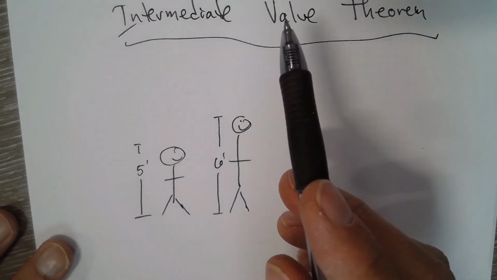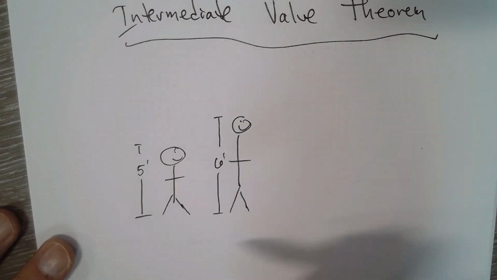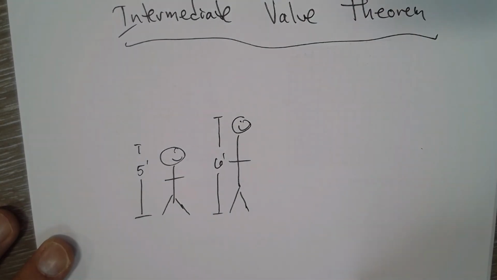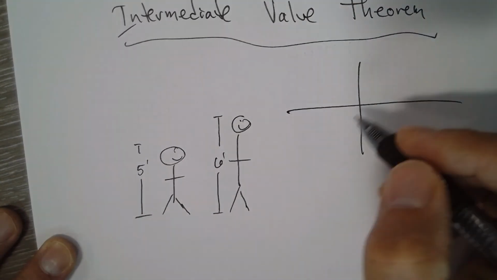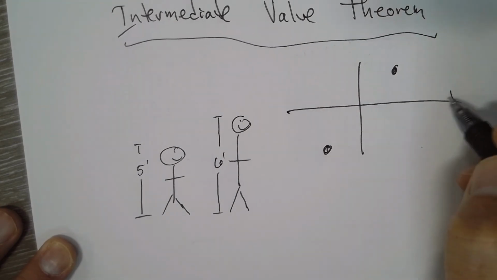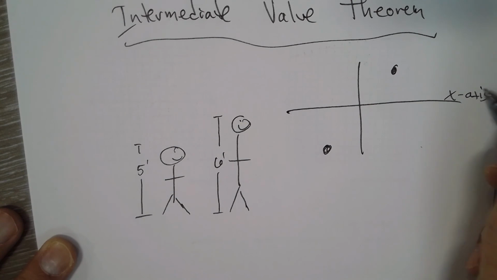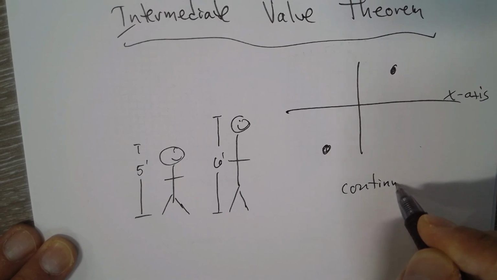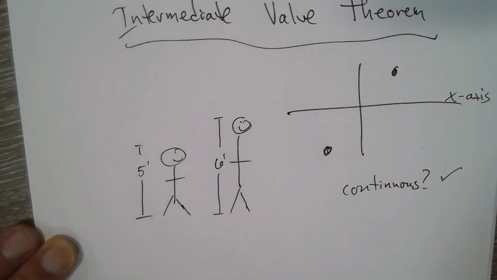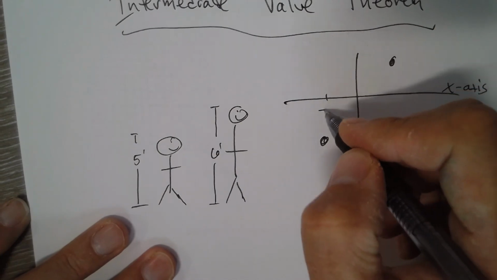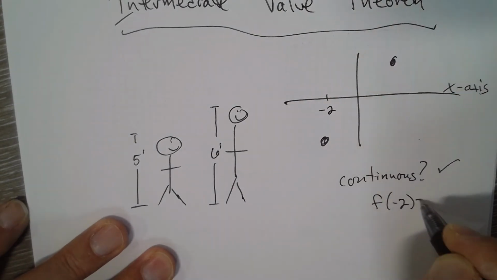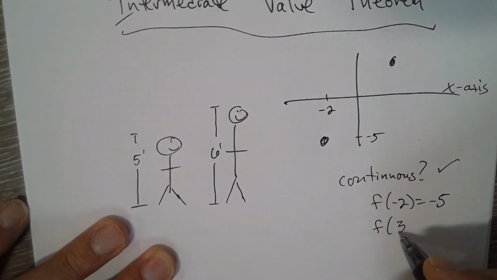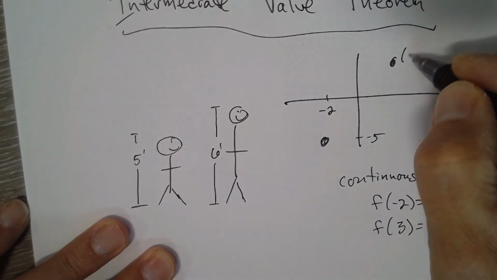And that's called the intermediate value theorem: if we have a continuous function, every y value between one point and the next has to be represented. And a lot of times they're across the x-axis. So let's say some function is defined to be continuous. That's important. And let's say f of -2 equals -5. And I also know that f of 3 equals 4. This is (3, 4).